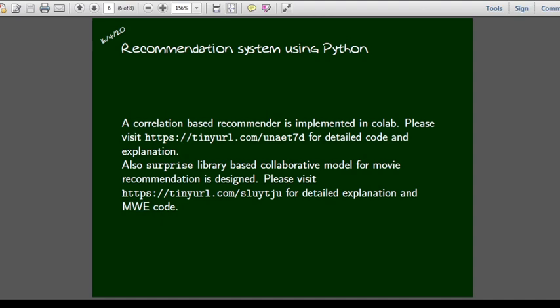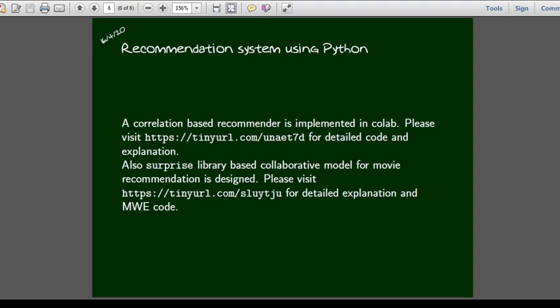So recommendation system using Python. The first method is a correlation based recommender, and it is implemented in a Colab notebook. You can visit this link to get the complete details and the code, running code that is available on the internet.